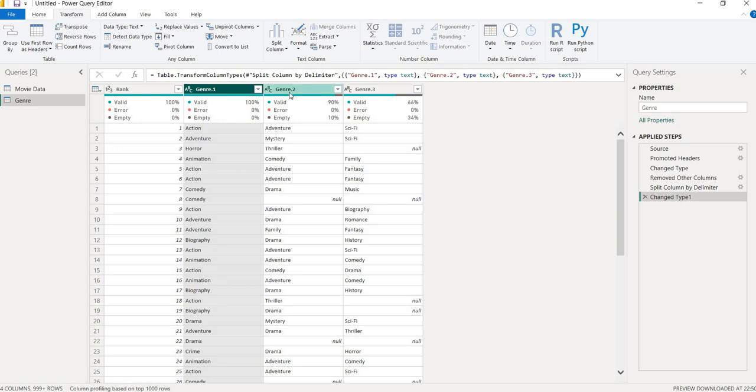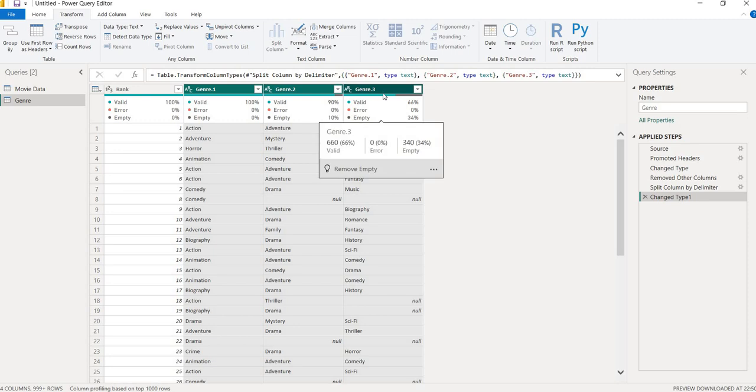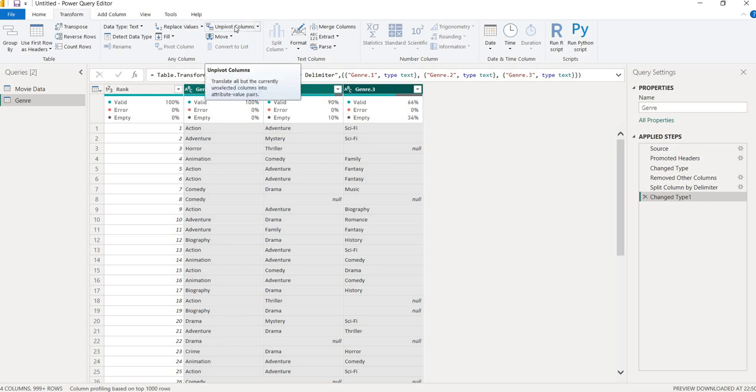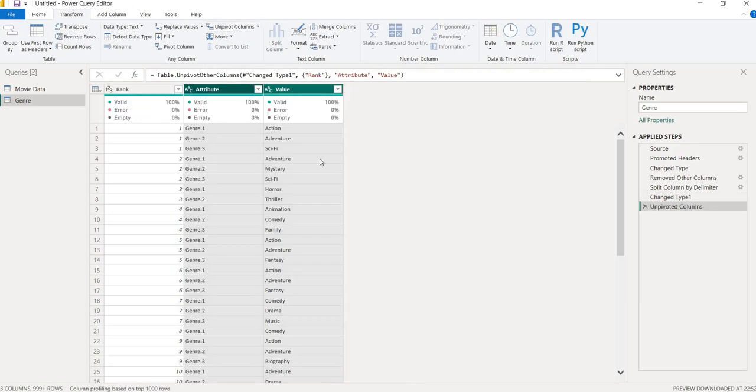So what I will do, I will select all three: genre 1, genre 2, genre 3. Now there is one option in Transform, this one, unpivot columns. See, what unpivot columns does, it converts the column values into row values. So now it is action, adventure, sci-fi. You can see the rank is 1, 1, 1.